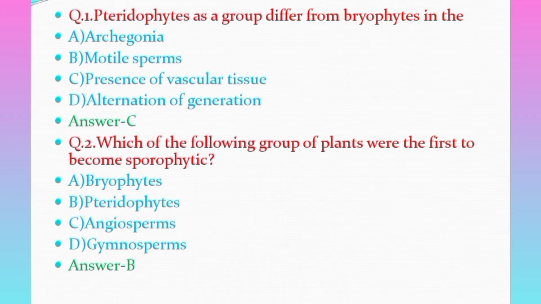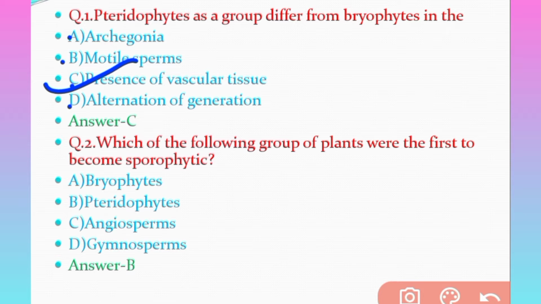First question: Pteridophytes differ as a group from bryophytes in. The first option is archegonia, second option motile sperms, third option presence of vascular tissue, and fourth option alternation of generation. Which will be the correct answer? The correct answer will be option C, that is presence of vascular tissue.